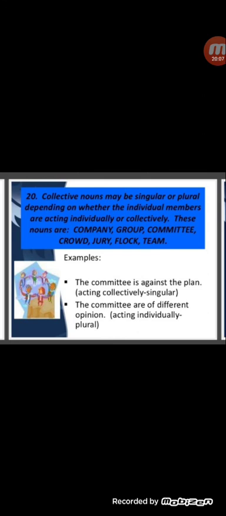Like the committee is against the plan, means it is the collective decision of the committee, that's why a singular verb is used. The committee are of a different opinion. So here you can see the committee has been divided into several parts and their decisions are different, therefore the verb is plural.